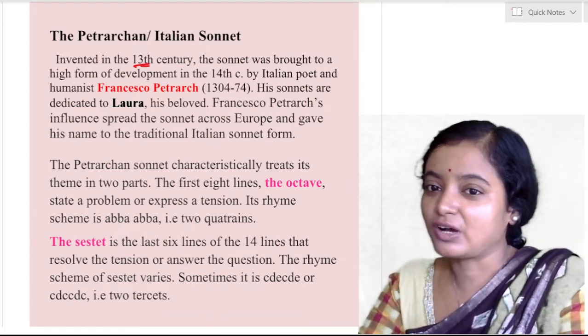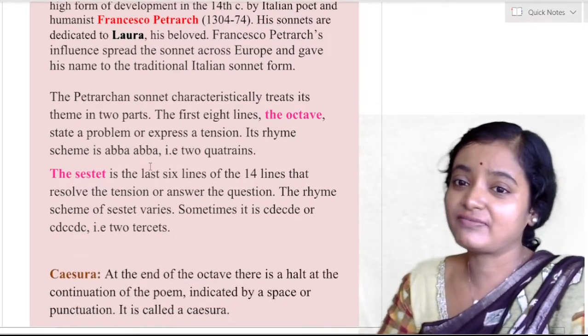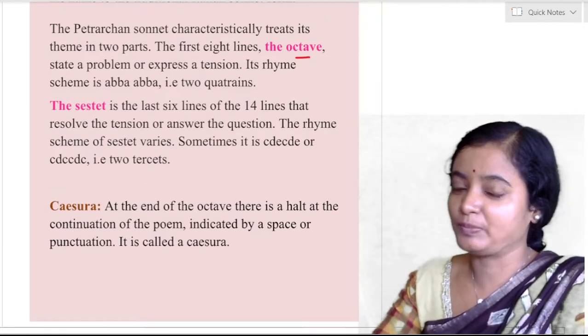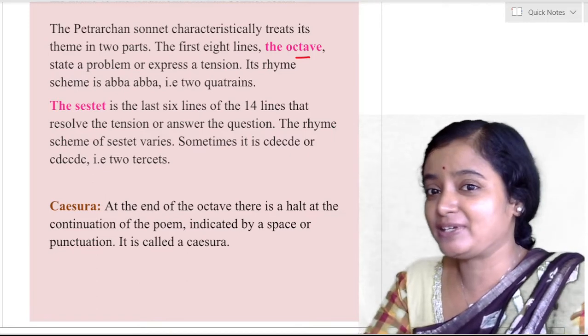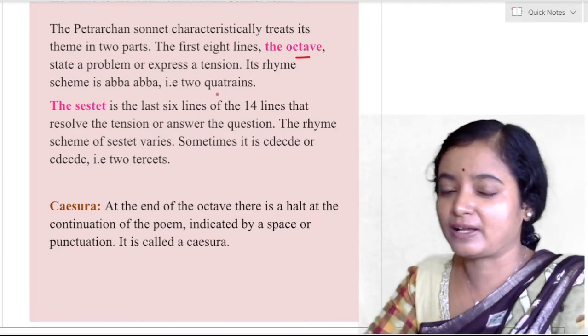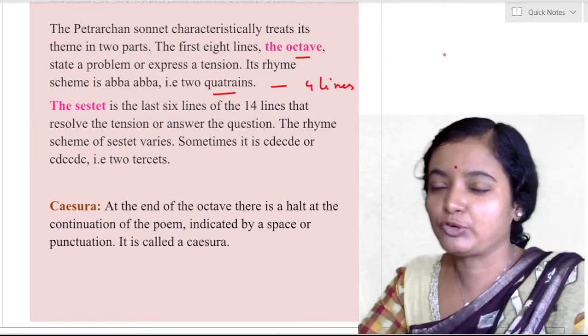The Petrarchan sonnet characteristically treats its theme in two parts. The first 8 lines are called the octave, and they state a problem or express a tension. Its rhyme scheme is ABBA, ABBA. Is that two quatrains? What is a quatrain? You have to keep things in mind. That is 4 lines. So there are 2 parts.